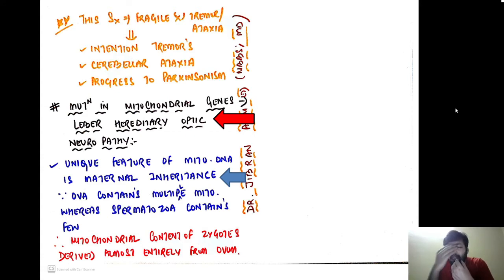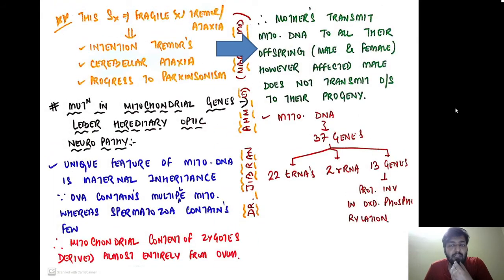The ovum has a large amount of mitochondria compared to the sperm, so the majority of the mitochondria we have come from the mother. Therefore, the mitochondrial content of the zygote is derived almost entirely from the ovum. Mothers transmit the mitochondrial DNA to all their children, both male and female. However, the affected male does not transmit the disease to their progeny.